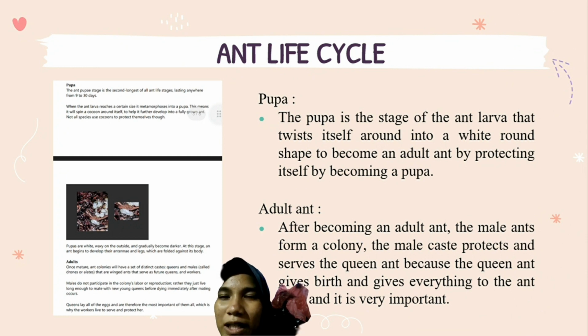Pupa. The pupa is the stage where the ant larva twists itself into a white round shape to become an adult ant, protecting itself by becoming a pupa. Adult ant. After becoming an adult ant, the male caste protects and shelters the queen ant, because the queen ant gives birth and gives everything to the ant eggs, and it is very important.